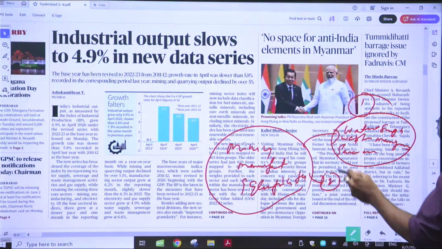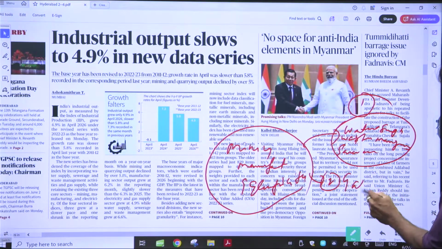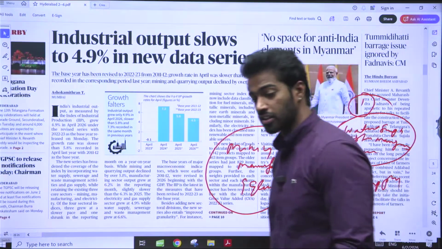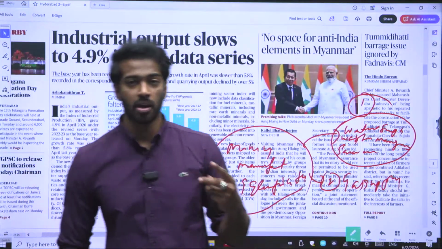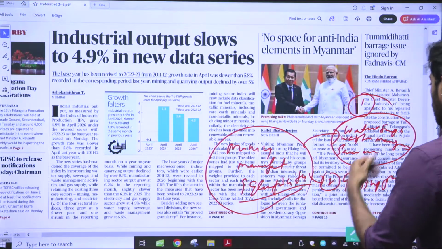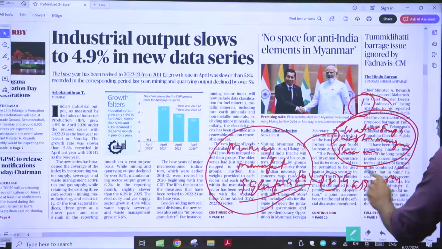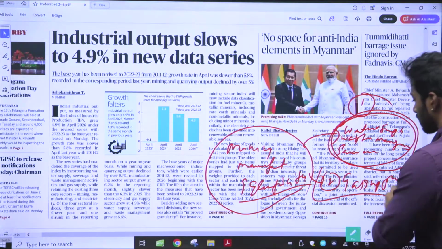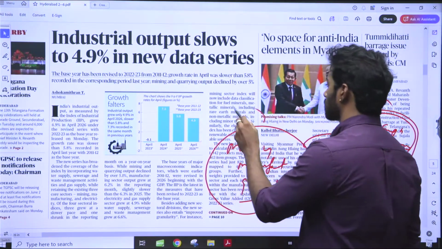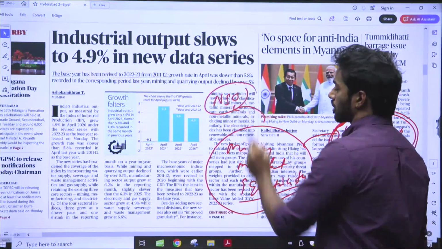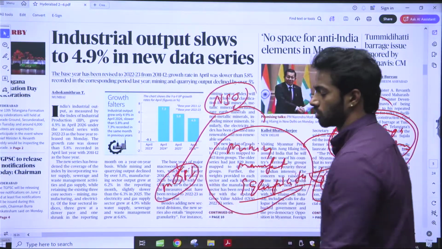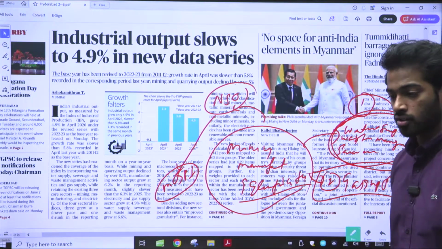And the second category that they've added is gas supply. These are the two categories that they've added. Previously it was only mining, manufacturing, and electricity. Now they have added water supply, waste management and sewerage, and also gas supply. Now, who makes IIP? IIP is made by NSO, the National Statistics Office, under the Ministry of Statistics and Programme Implementation.